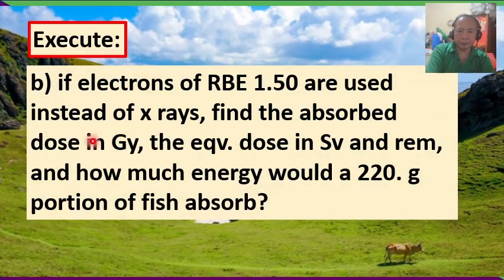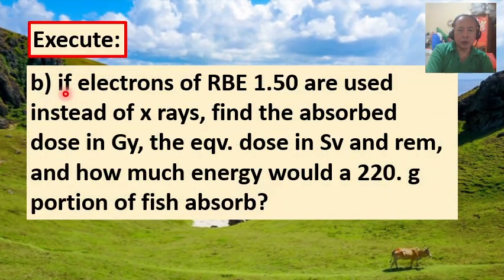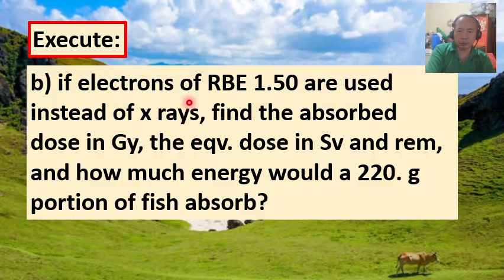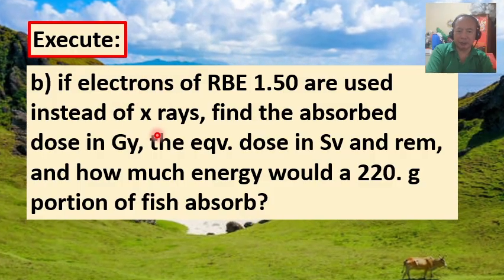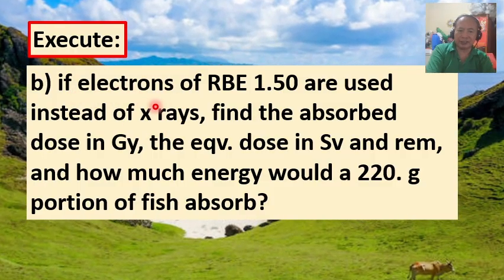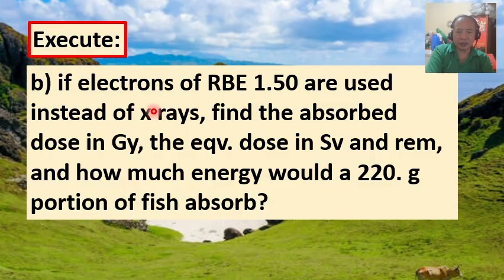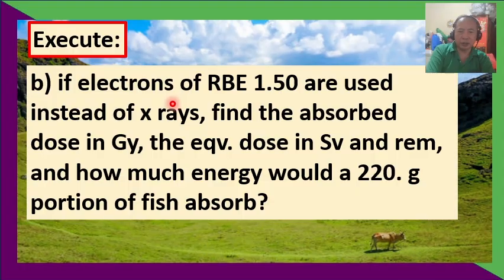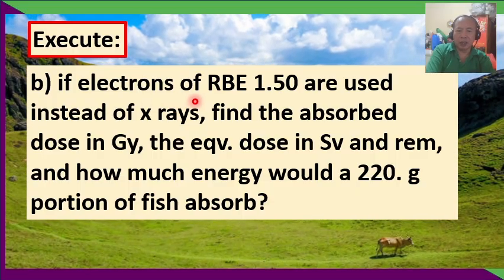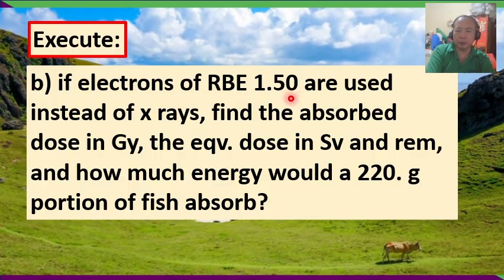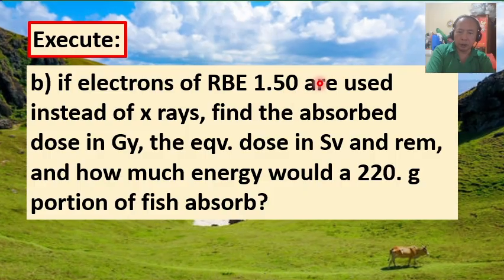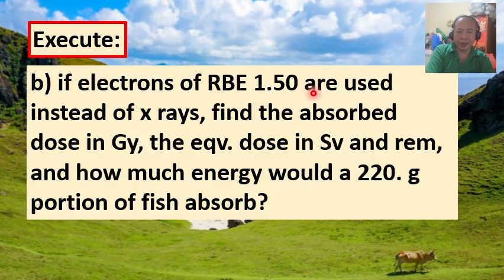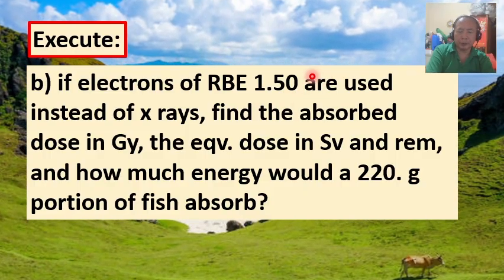In part B, we are supposed to repeat question letter E, but this time we consider electrons as the source of the radiation. So electrons has RBE of 1.50 sievert per gray or rem per rad.